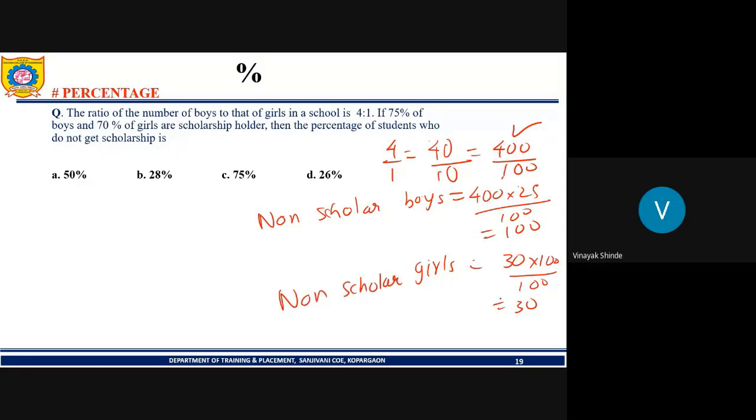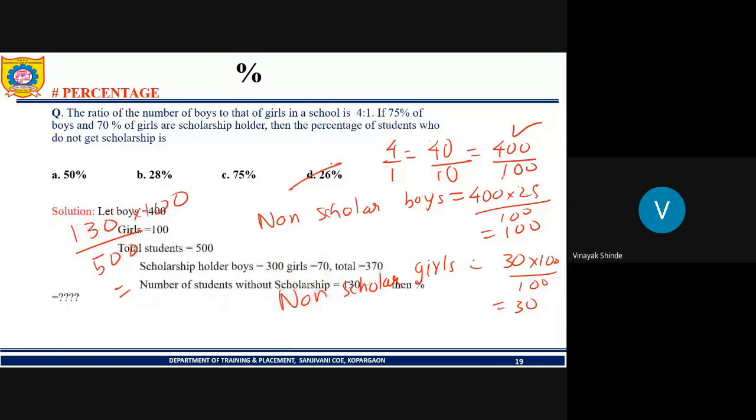So what will be their sum? It is 100 plus 30, that is 130. So the percentage of students who don't get a scholarship is this number divided by the total number of students, 400 plus 100, that is 500, multiplied by 100. So what does it give us? It is nothing but option D, 26.